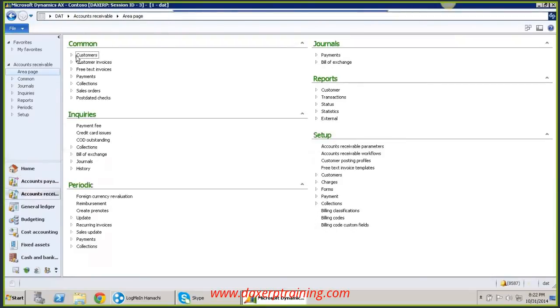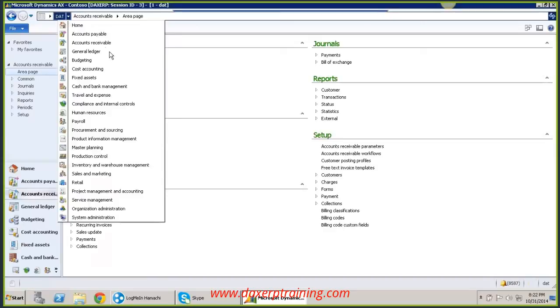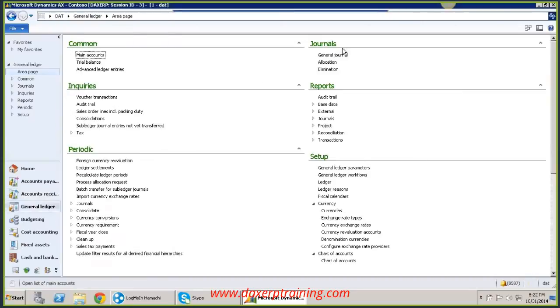But the menu items under this structure are different. They have their own relevant functionalities of that respective module. If you go to general ledger, again the menu structure is the same.